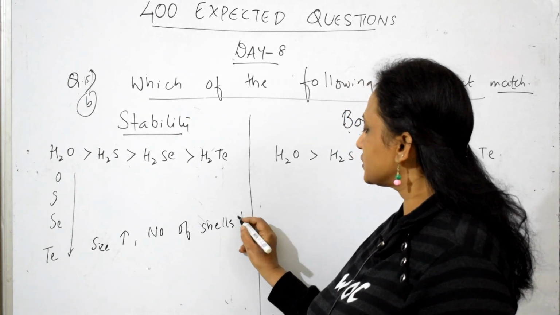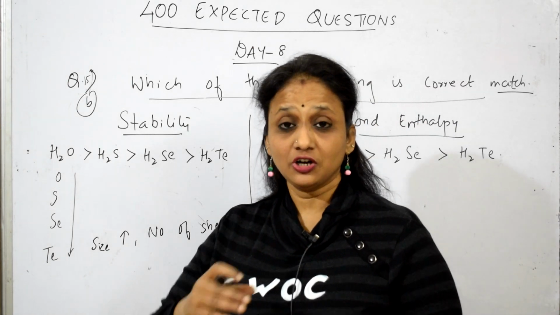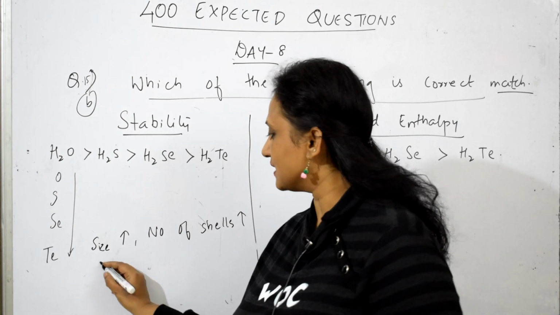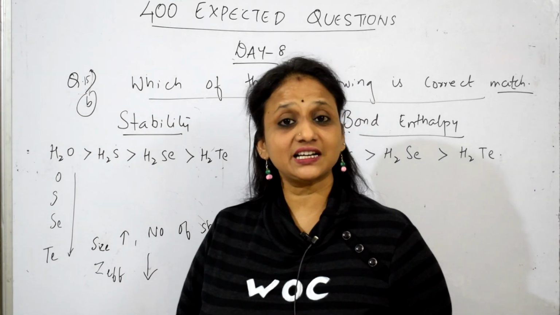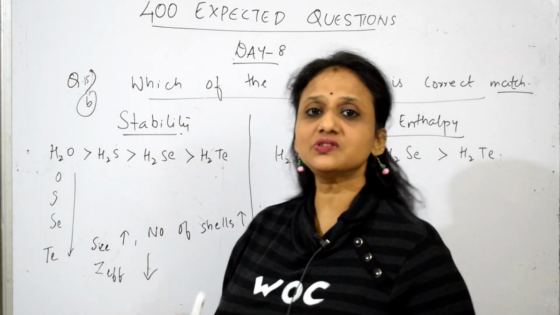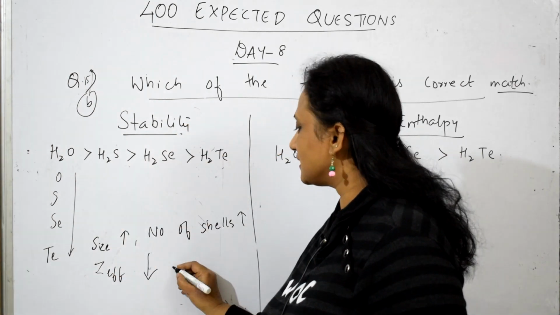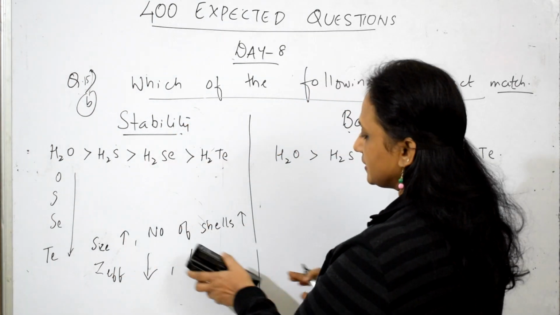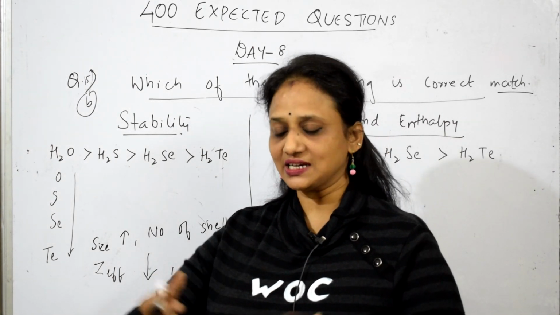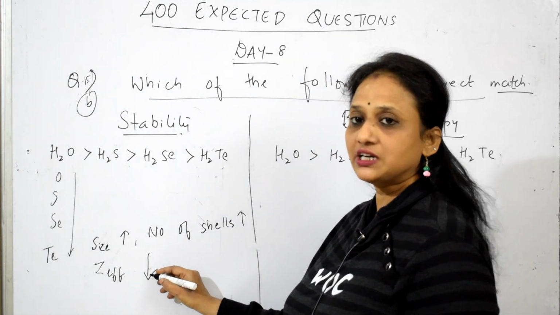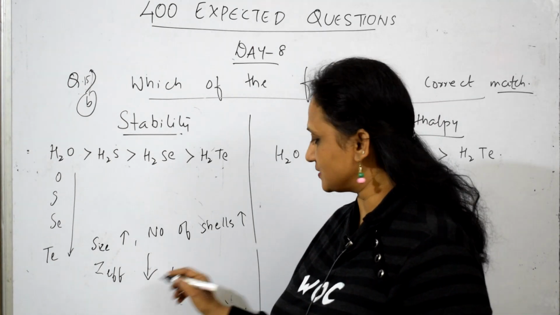When the number of shells increases, what will happen to Z effective, the nuclear pull? Z effective decreases. When Z effective decreases, what will happen to the stability? The nucleus is not pulling the electrons because the size is larger, so the nuclear charge decreases.